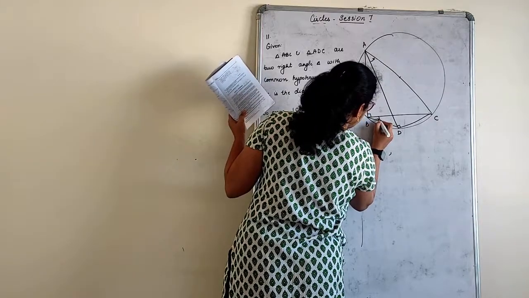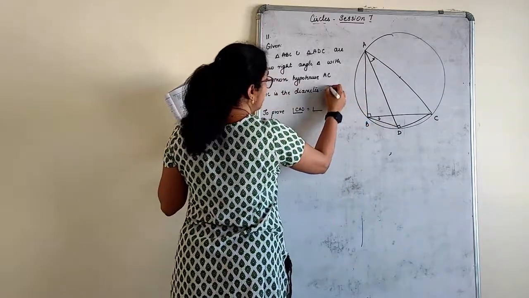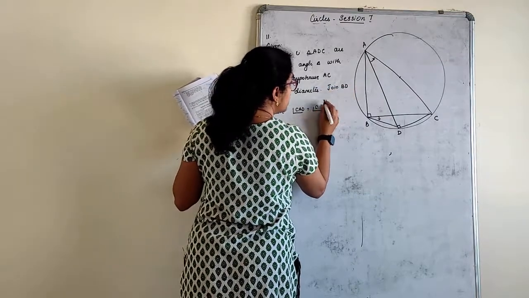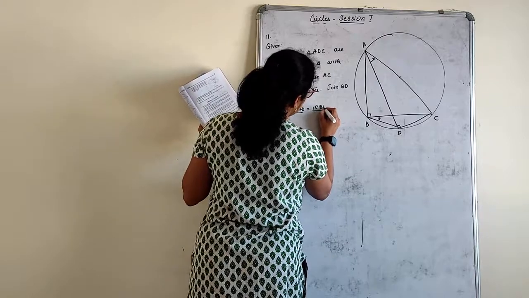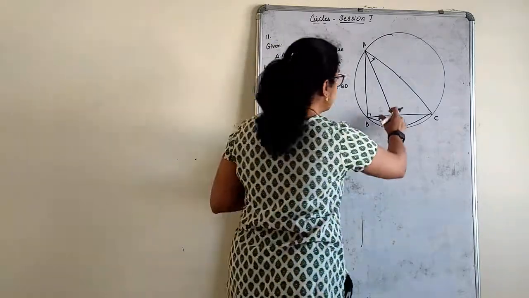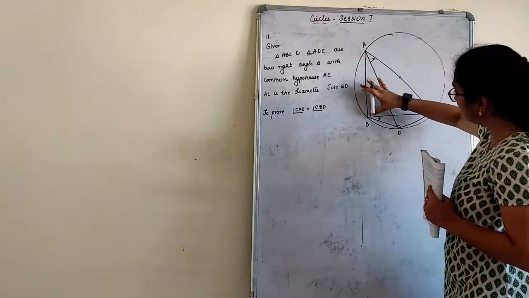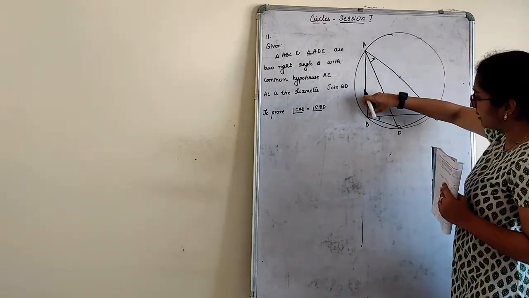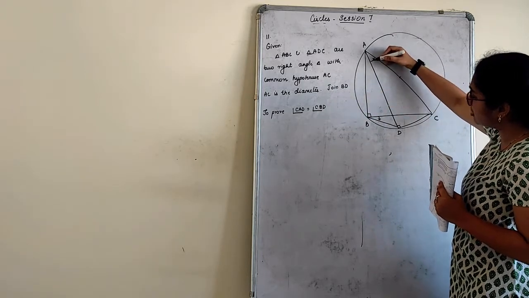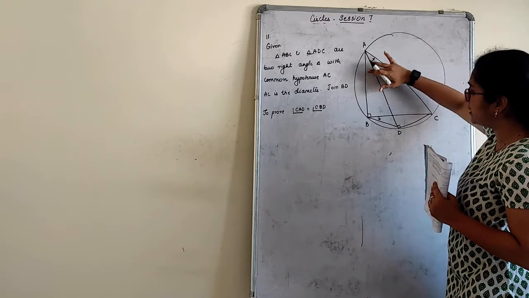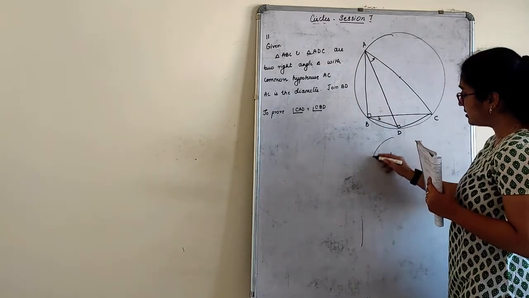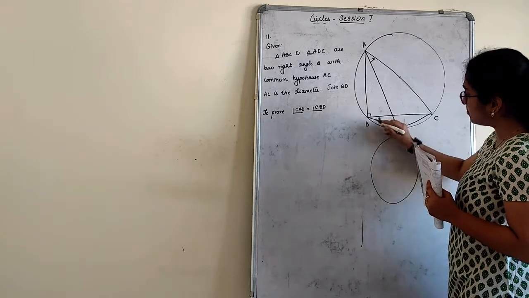Join CBD. Assume that in this figure these parts are not there, and this line is not present here. Now this is one part and this is one part. If this figure is not there and this line is not there, what does it come to? I'll just try to redraw this part.